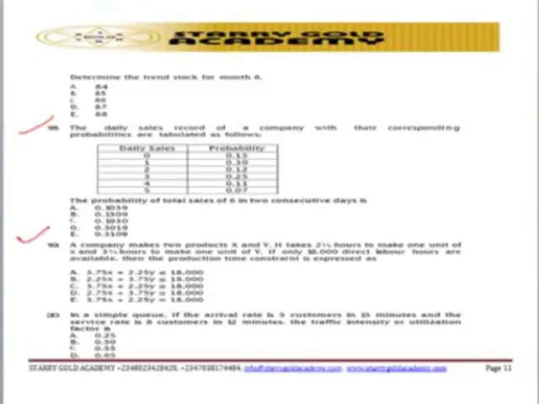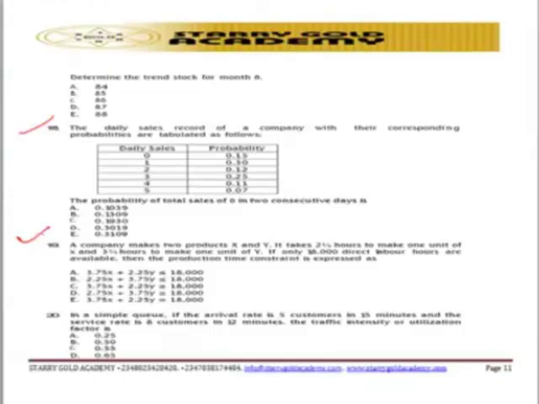So question number 19 is talking about a company that makes 2 products, X and Y. It takes 2 and a quarter hours to make 1 unit of X and 3 quarter hour to make 1 unit of Y. If only 18,000 direct labor hours are available, then the production time constraint is expressed as what? This is another question based on inequality. So go and check our questions based on inequality.